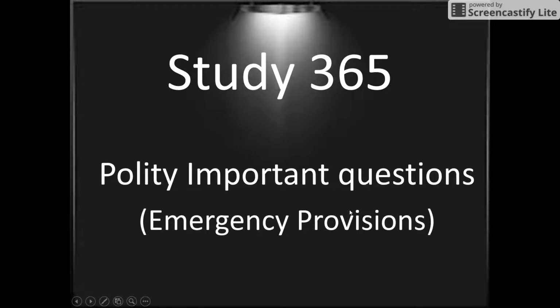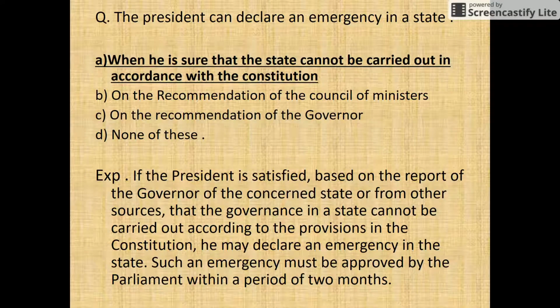And in this lesson, we will see some important emergency provision questions for the UPSC and SSC exam. So let's go ahead with the first question. The first question is: the President can declare an emergency in a state. Option B is on the recommendation of the Council of Ministers. No. And option C is on the recommendation of the Governor. So just pause the video once and go through the explanation.